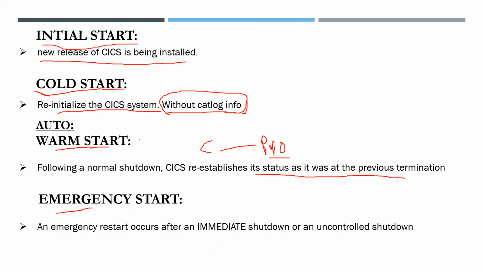Emergency restart applies if we perform CEMT PERFORM SHUTDOWN IMMEDIATE. Shutdown is for normal, and shutdown immediate is for emergency shutdown.